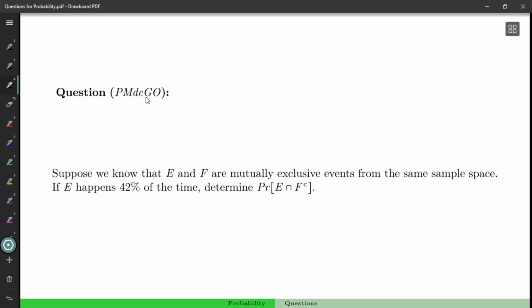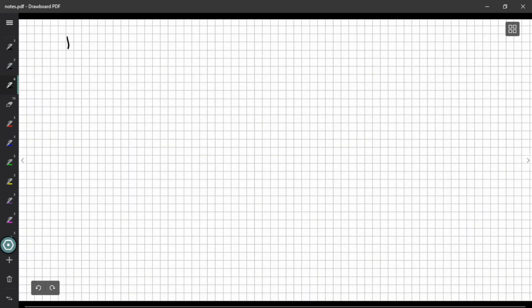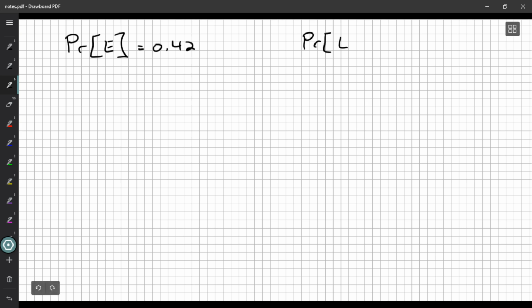So what do we really know here? Well, we know the probability of E is going to be 42%, which we can change to 0.42. And we want the probability of E intersect F complement.